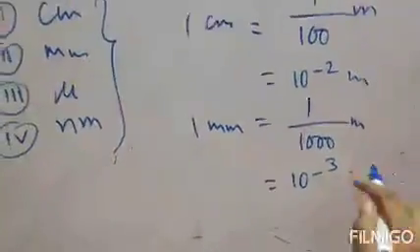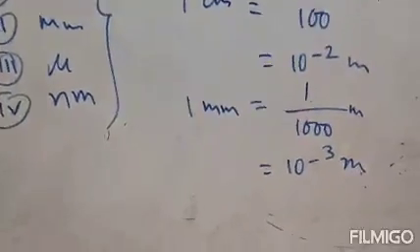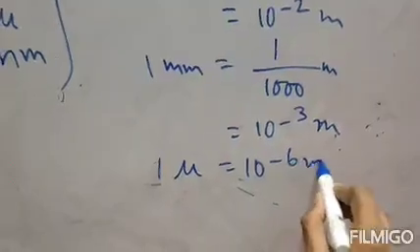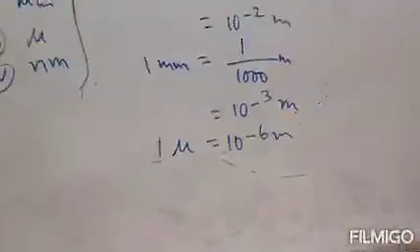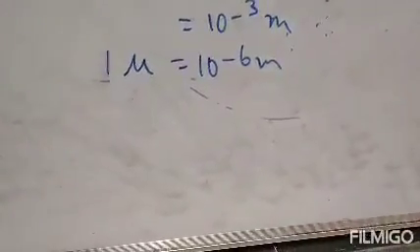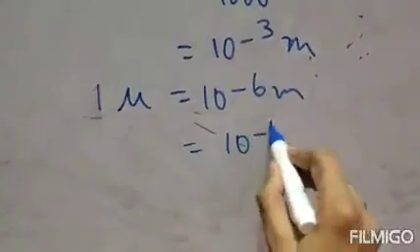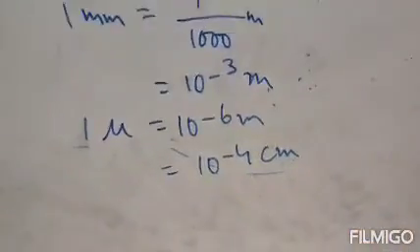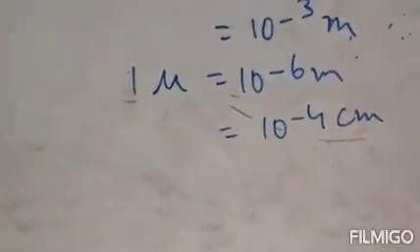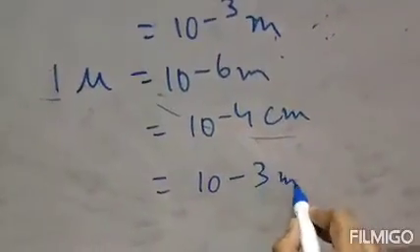Now coming to mu, that is micron, this is important. So 1 micron equals 10 to the power minus 6 meter. Just read this value because this is important for your numericals. 1 micron equals 10 to the power minus 6 meter, or you can write 10 to the power minus 4 centimeter, or 10 to the power minus 3 millimeter.